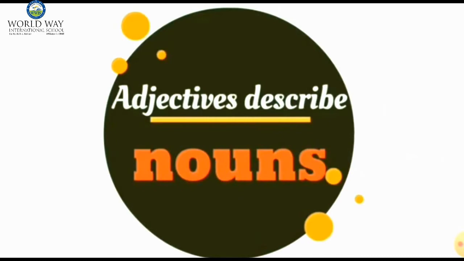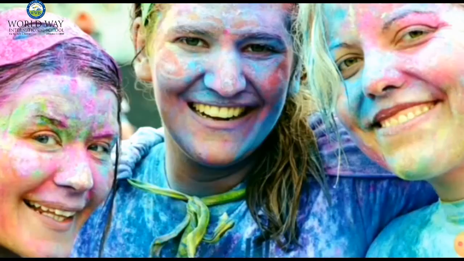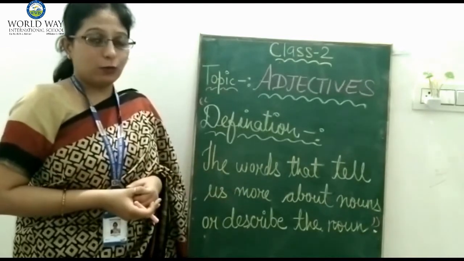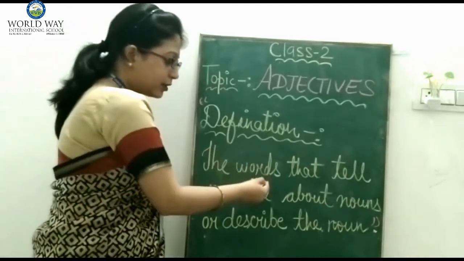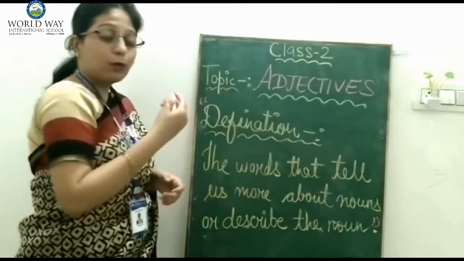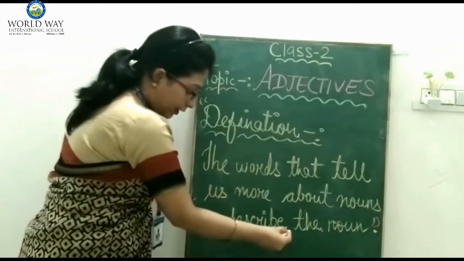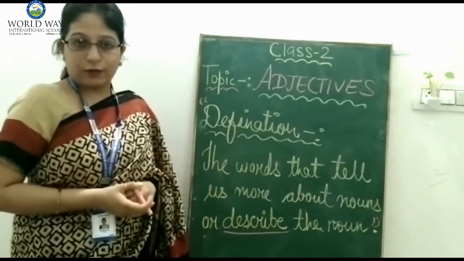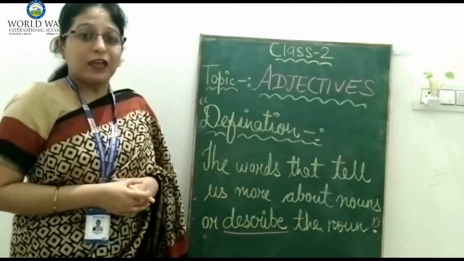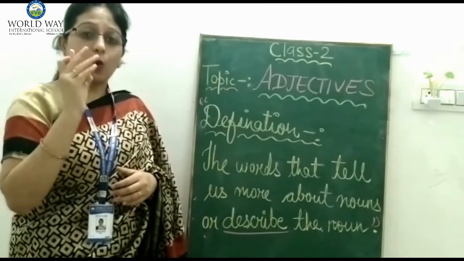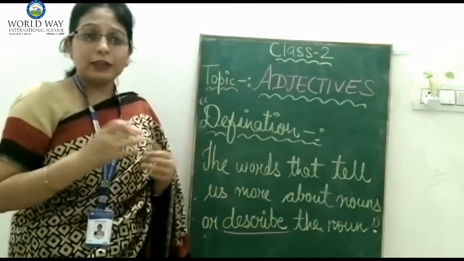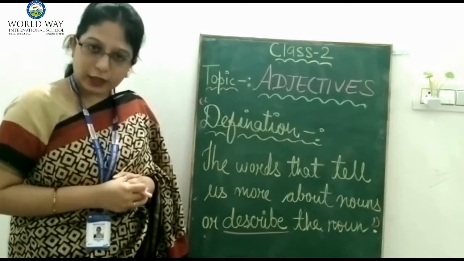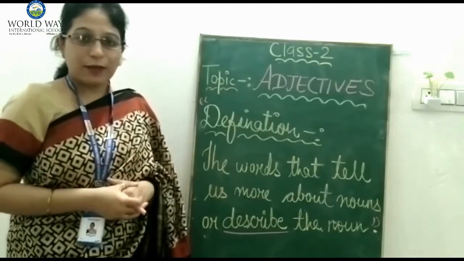So an adjective describes the noun. Now you all know that the words that tell us more about a noun or describe the noun are known as an adjective, or in other words, the quality, quantity, color or any other feature of a noun is known as an adjective. This is our today's topic.